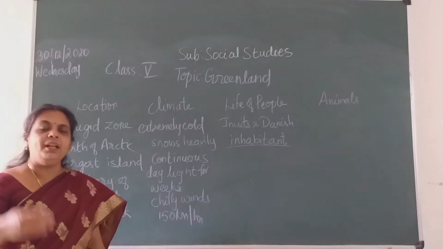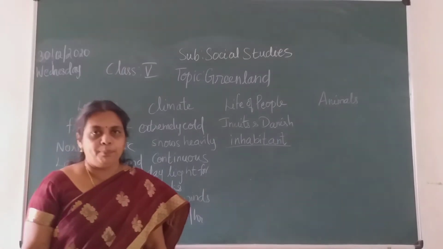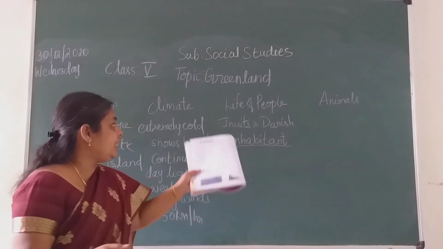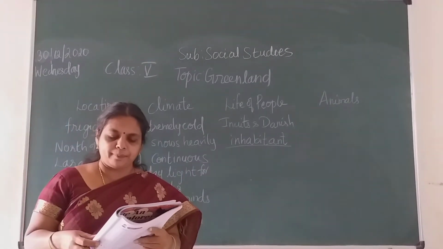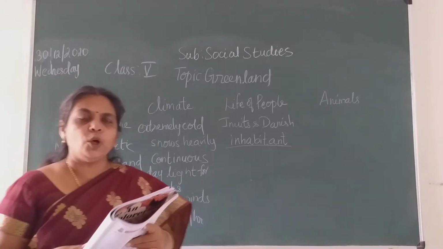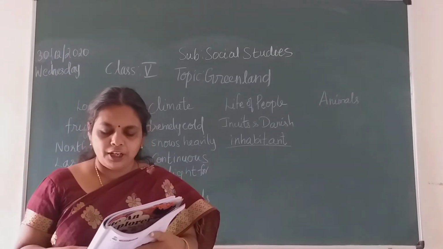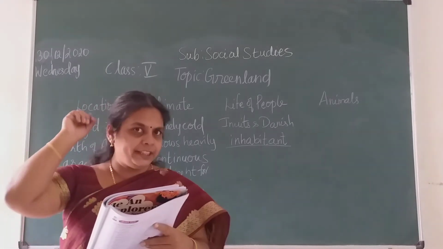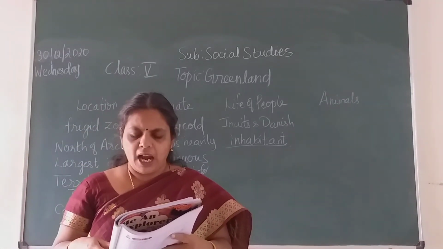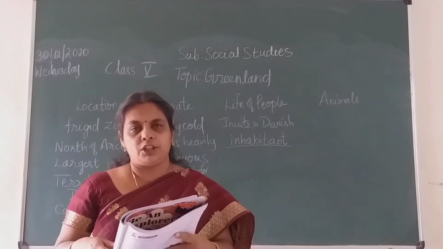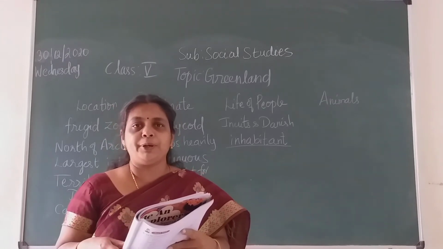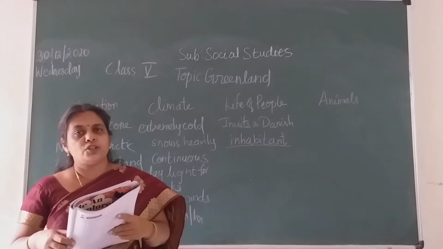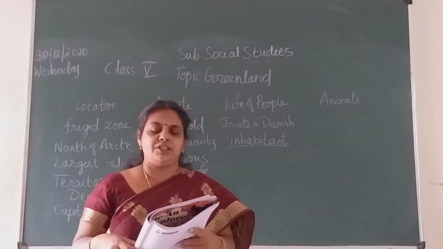Inhabitant means people living in that place. So originally they are the Inuits, children. They wear clothes made of fur with hoods, covering their head, jackets, high boots, double trousers. They have to protect themselves from the cold, no? So they use clothes like this, children.